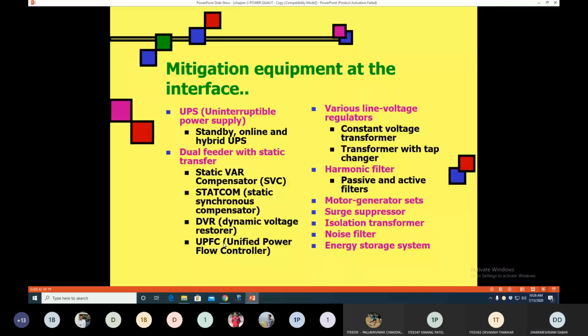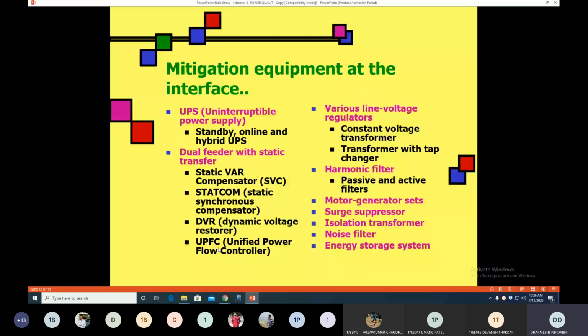This is also a shunt device that maintains the voltage at the load bus near to 1 per unit, as well as provides stability against any transient that happens in the system. And we will also see the difference between STATCOM and SVC in terms of characteristics, and how the STATCOM provides better voltage regulation or stability as compared to the SVC.